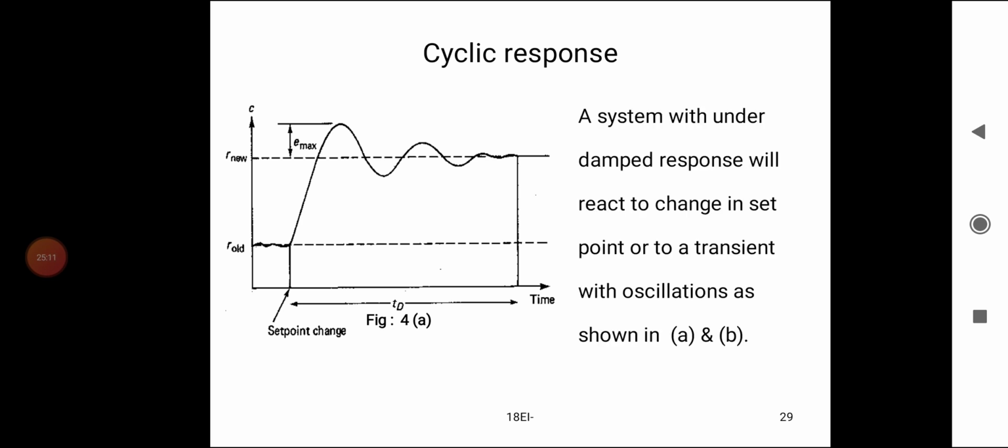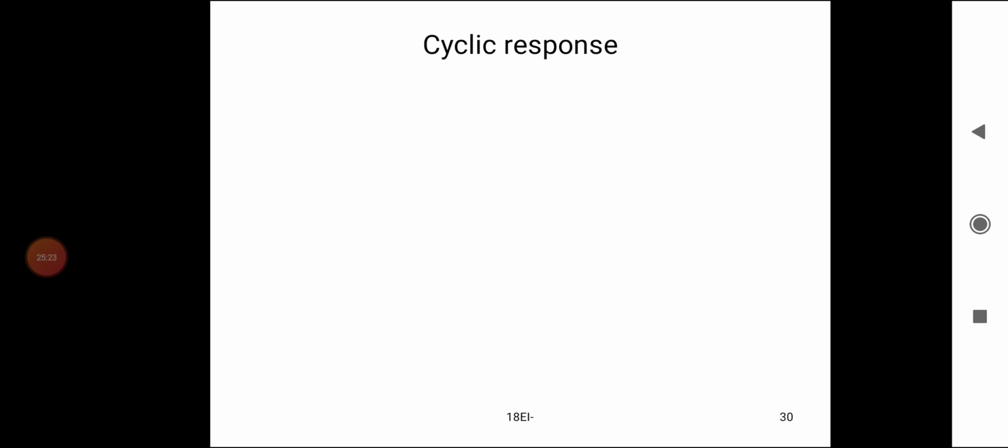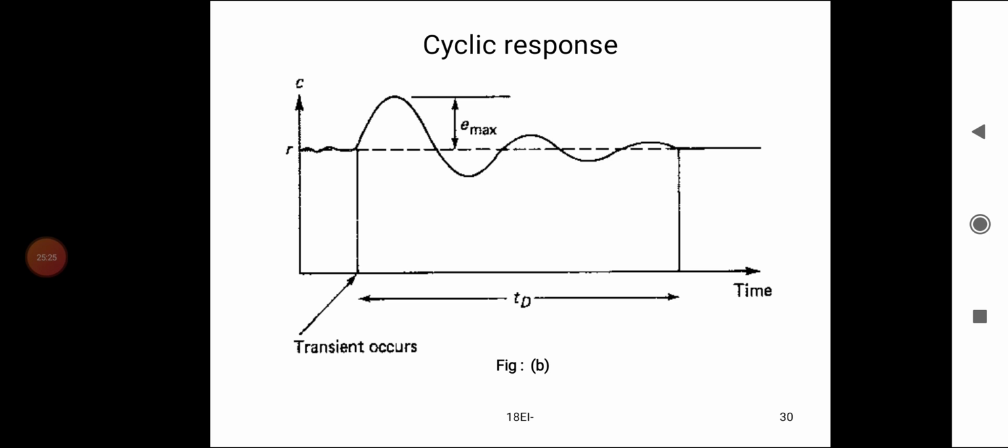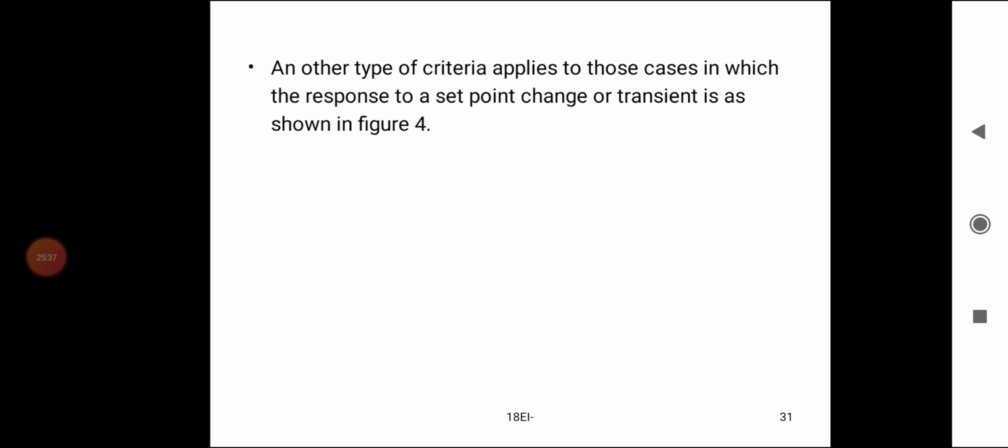The system with underdamped response will react to a change in set point or transient with oscillations as shown in the figure. Here is the E maximum error, then finally it oscillates and reaches the set point.